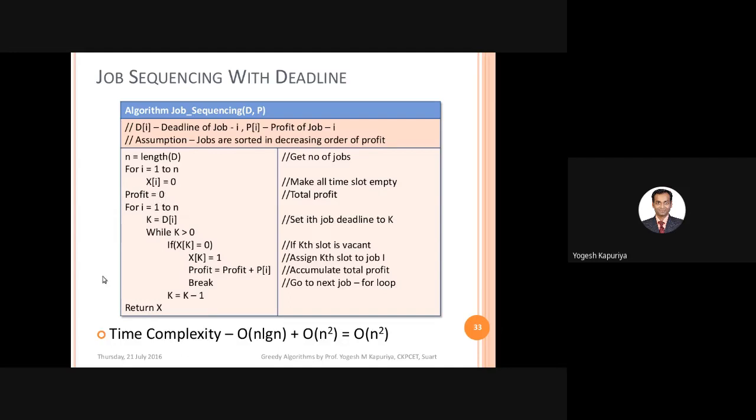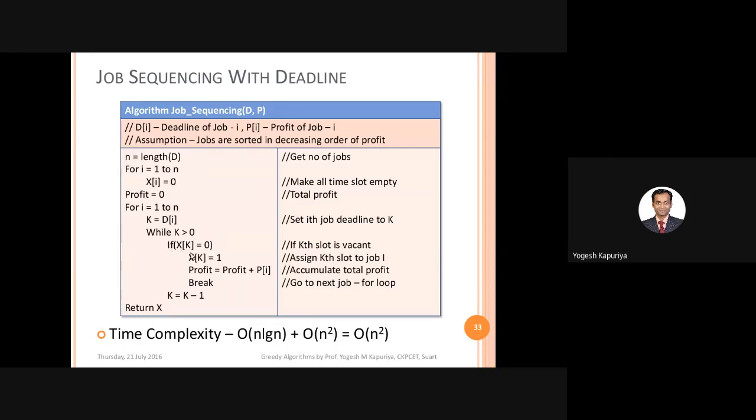Then we will look at each job in the order of decreasing profit. So you will start from the first job, so I equal to 1 to n. First you will find out what its deadline is. So k is the deadline of job I. I means 1, so k is the deadline of job 1. Don't look at this while loop over here. What you will be doing is you will